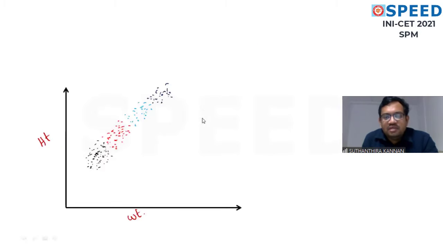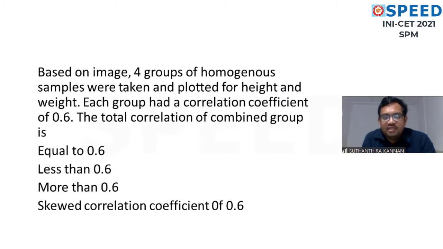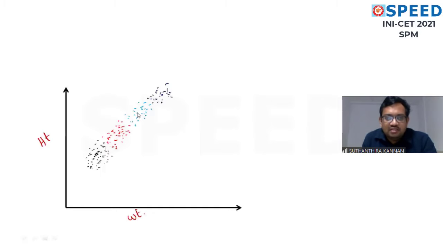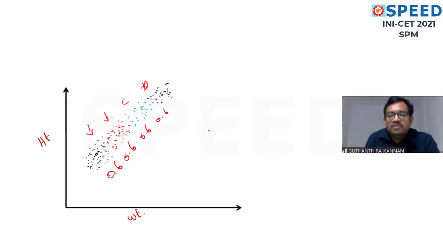Okay. Now this diagram is given in statistics. The question is like this: based on the image above, 4 groups of homogeneous samples were taken and plotted for height and weight. Each group has a correlation coefficient of 0.6. Okay, 4 samples, A, B, C, D maybe, each with a correlation coefficient of 0.6 and a homogeneous sample. How do we calculate the combined correlation coefficient?